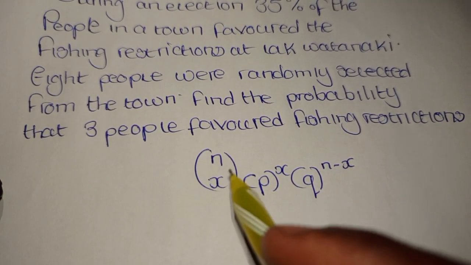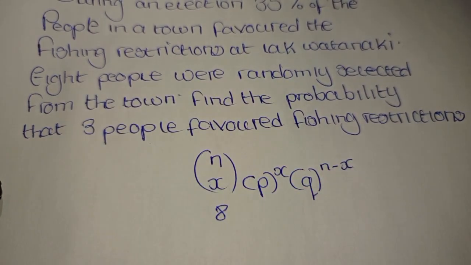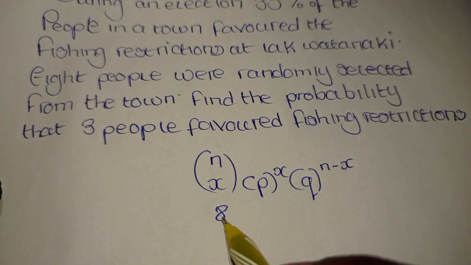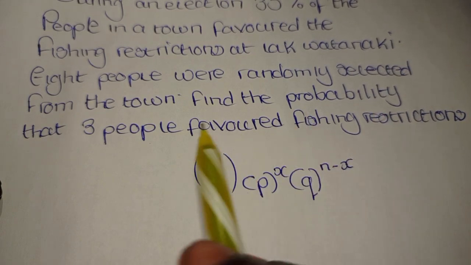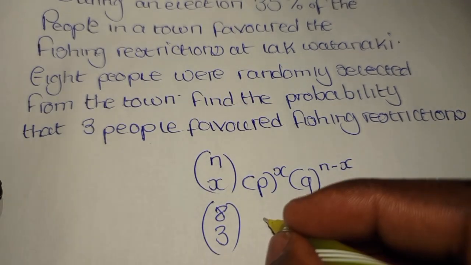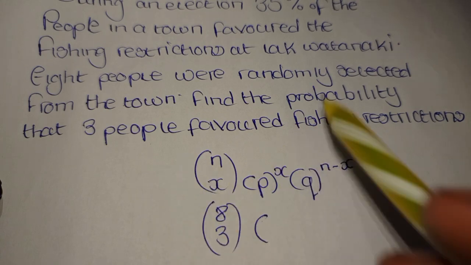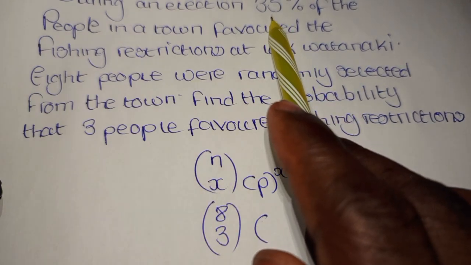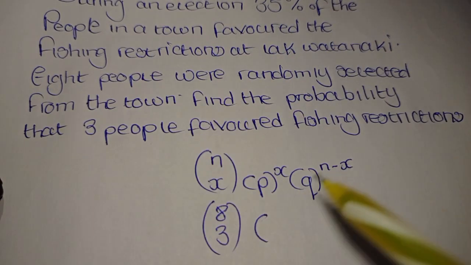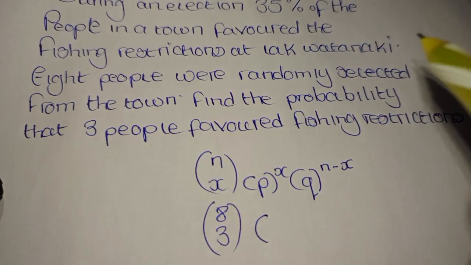So remember, they have said that 8 people, so the event that we had consisted of 8 people, and we had 3 who favored this event. They're telling us that 35% of the people in the town favored it, and 3 of the 8 people supported it.